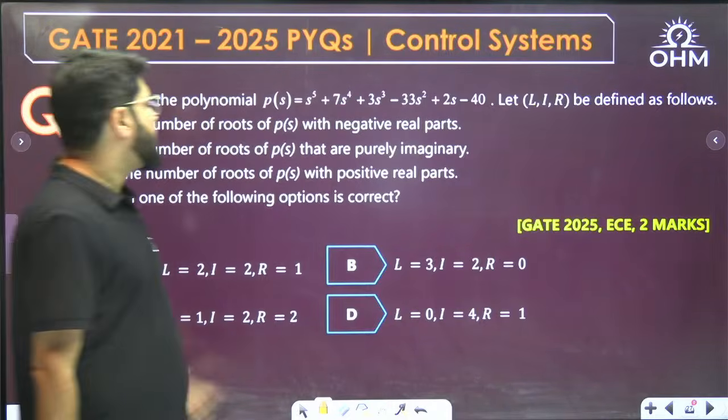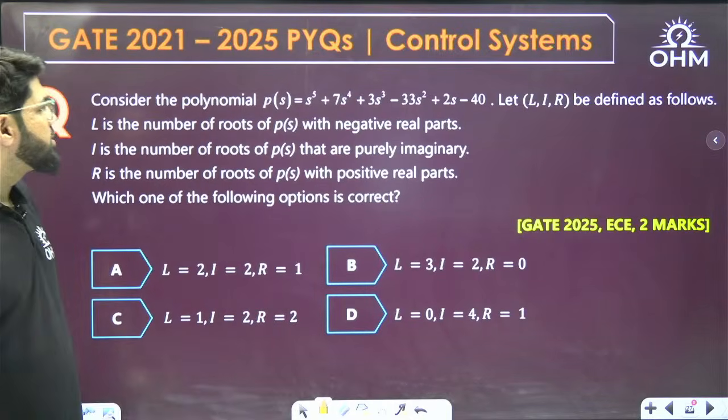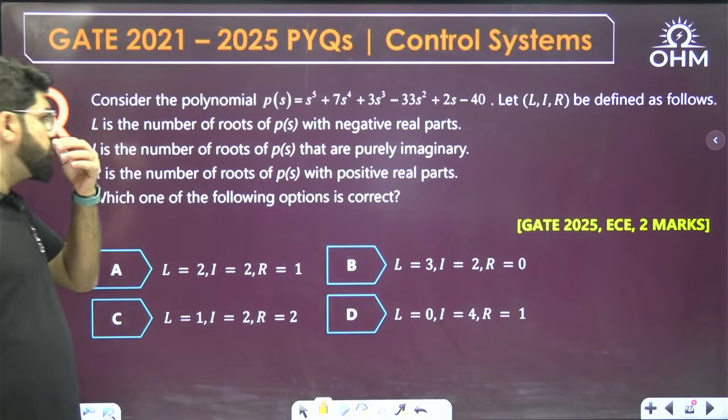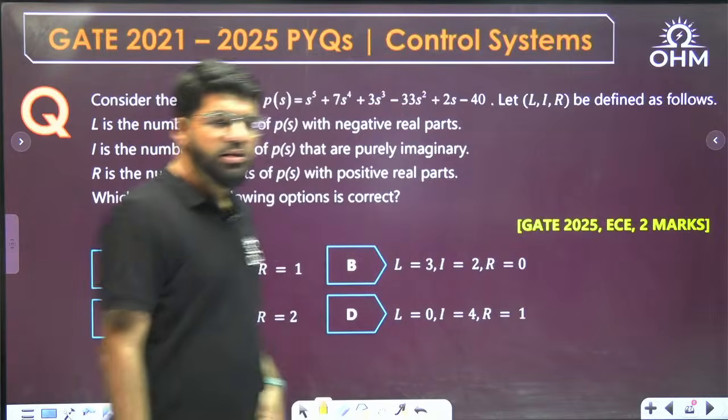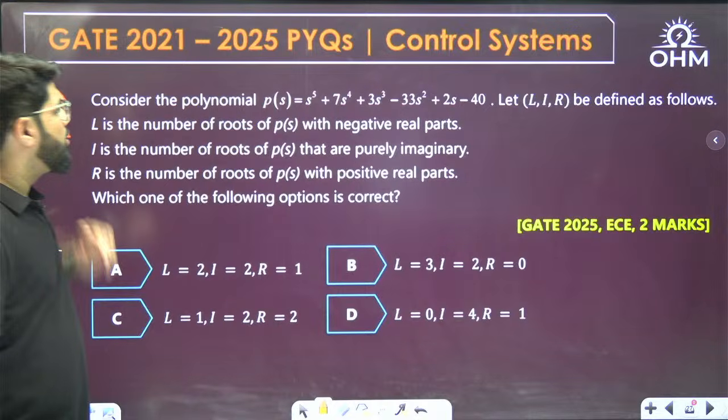Consider the polynomial s power 5 plus 7s power 4 plus 3s cube minus 33s square plus 2s minus 40. There is a fifth order polynomial given. Let L, I, R be defined as follows.